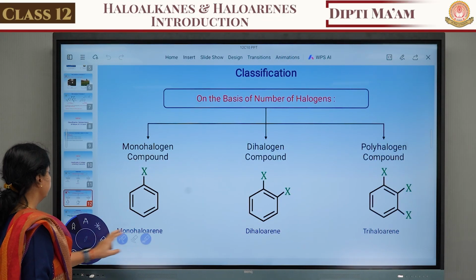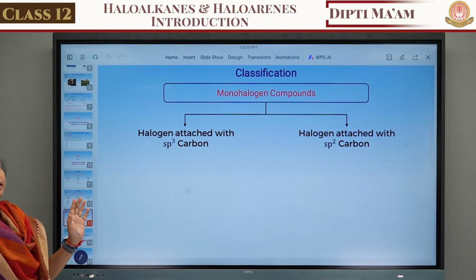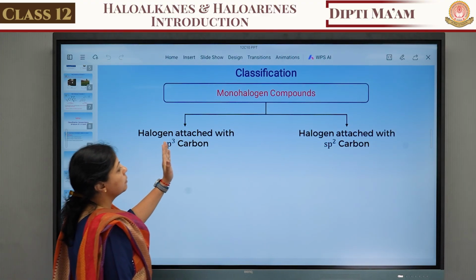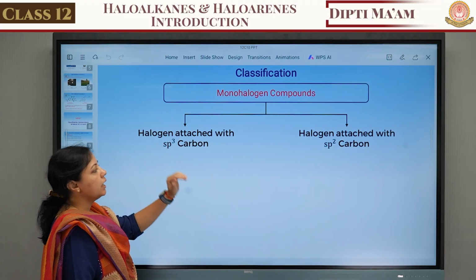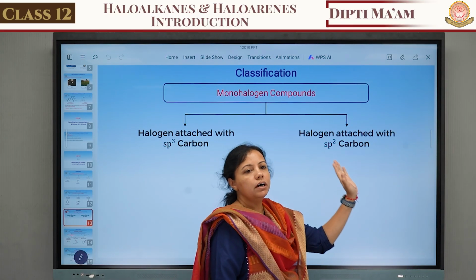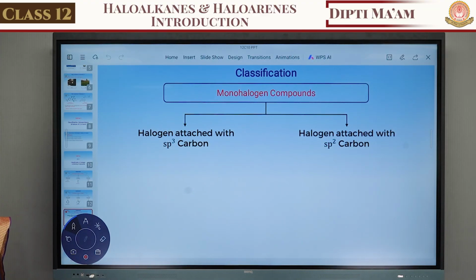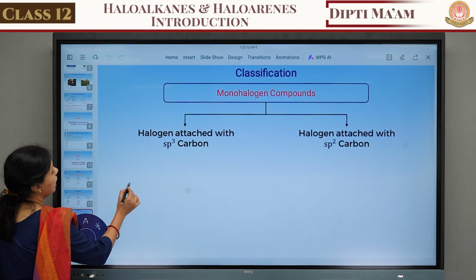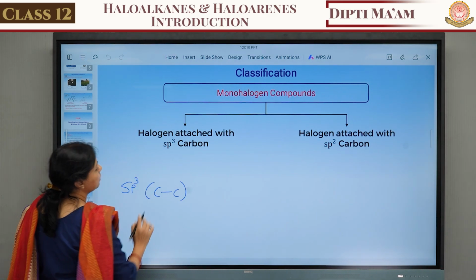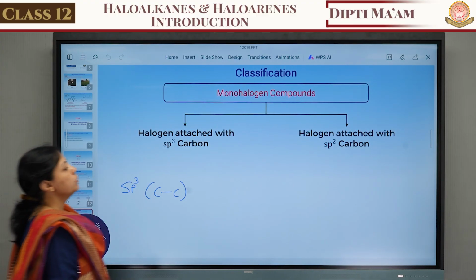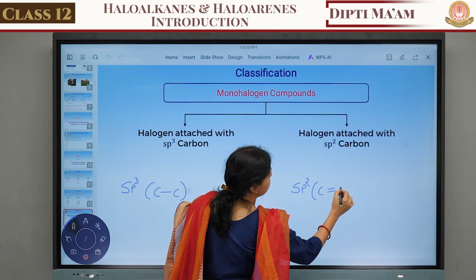Now the next thing is, these monohalogen compounds are again classified into sp3 carbon and sp2 carbon. The classification is halogen attached with the sp3 carbon and halogen attached with the sp2 carbon. What are these sp3 and sp2 carbons? An sp3 carbon means the carbon is attached with another carbon by a single bond. And an sp2 carbon means this carbon is attached with another carbon by a double bond.